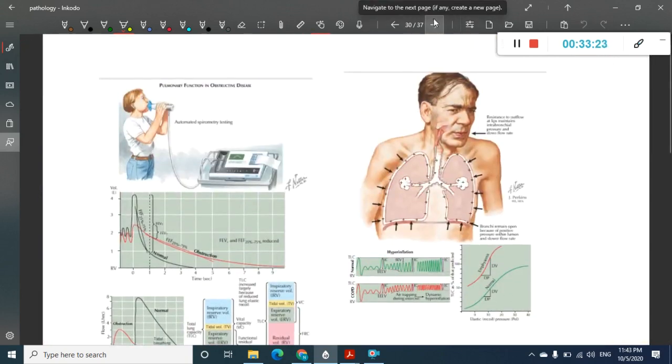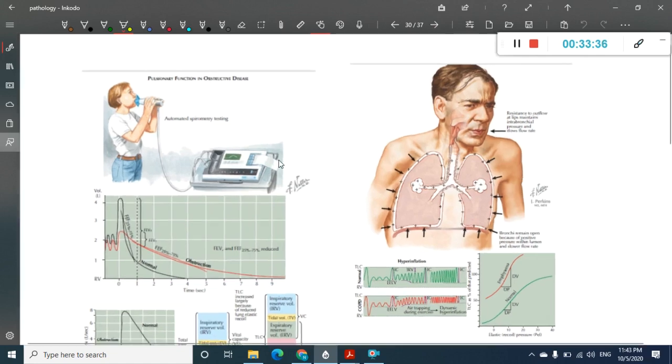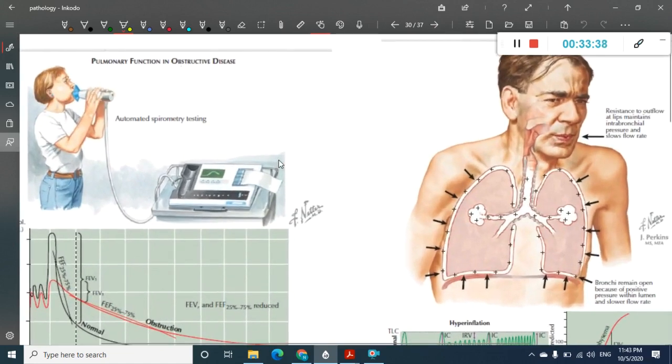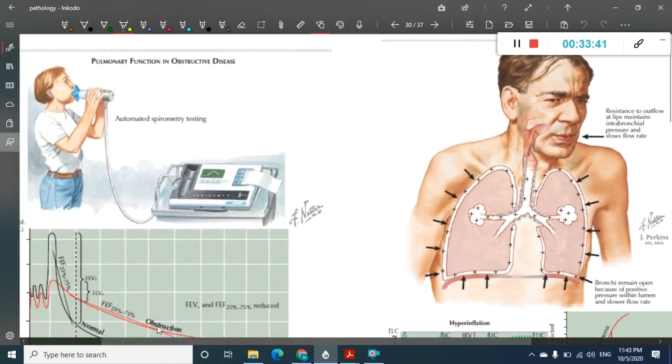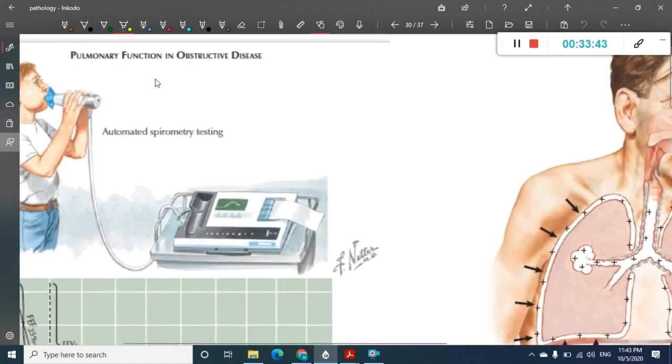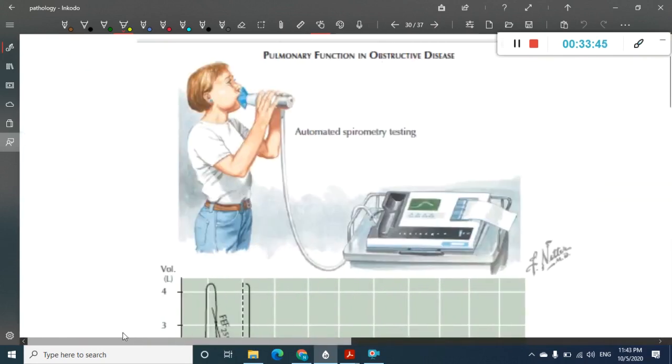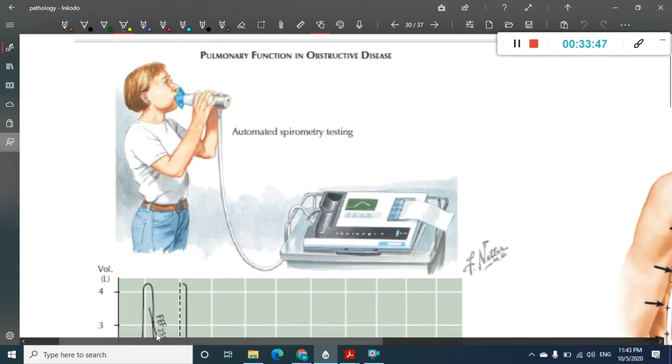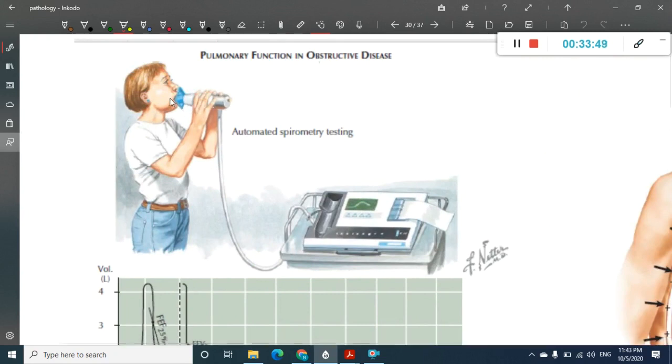Now, once we have learned about the differences between chronic bronchitis and emphysema, we will go to the laboratory function tests. In the laboratory functions, one important thing is the pulmonary function test. So this is the pulmonary function test or automated spirometry testing, which you are seeing in the figure. What is this person doing? She has this tube and she is blowing into it, and you will have this automated spirometry reading.